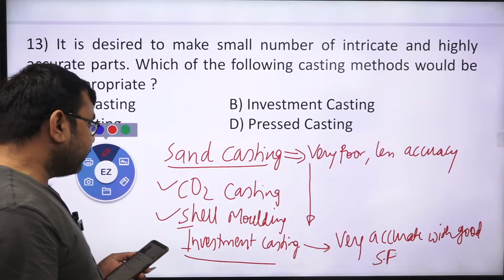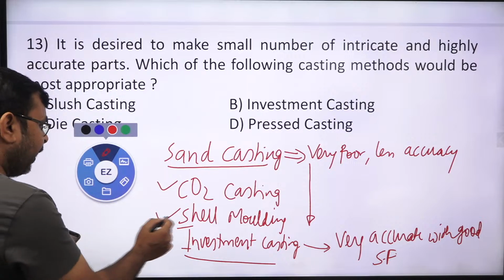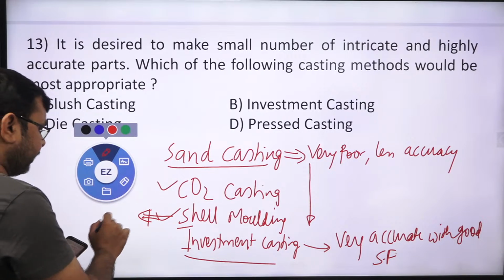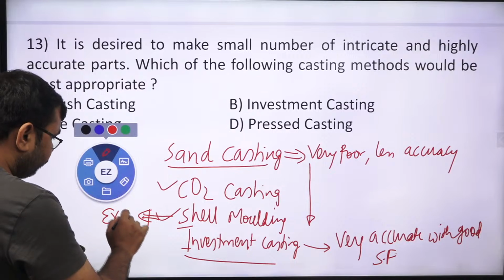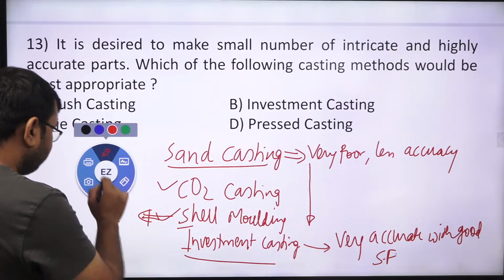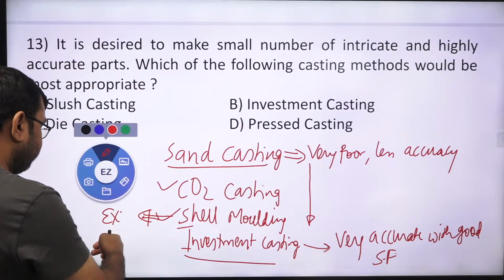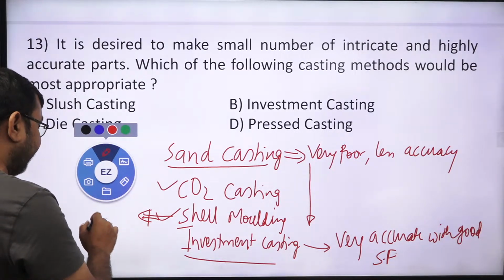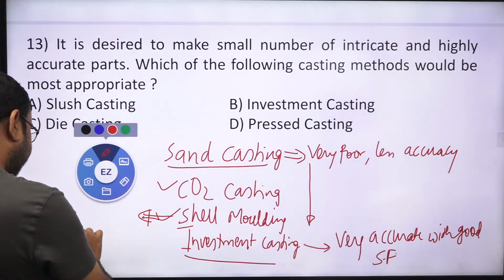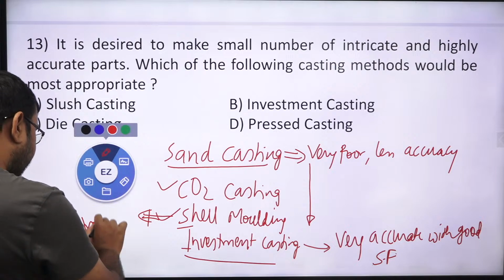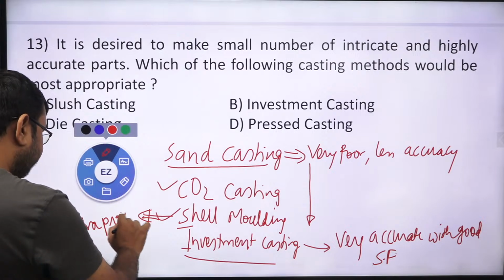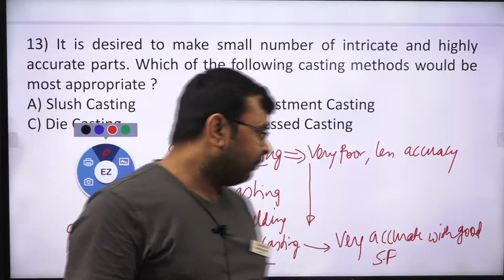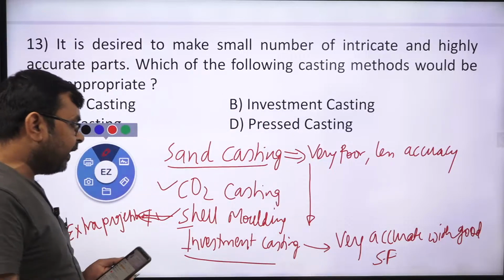While shell molding is used for making a surface which has extra projections, like an IC engine fin cylinder. It can be manufactured by shell molding and CO2 molding.